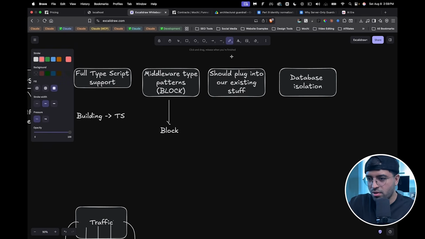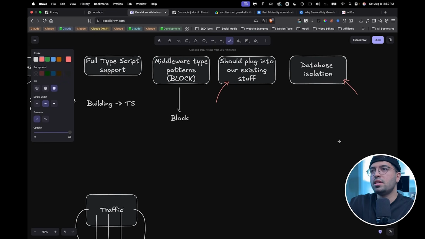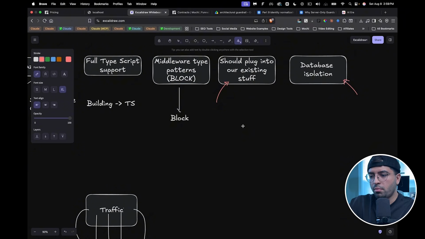But some other concepts are that it should plug into the existing stuff that we're building in the app. And then database isolation. So what I see people do a lot is if they're trying to use something like Supabase, right? What they would do is they would just use Supabase in the root of the application. That means they would use Supabase's IDE in order to connect to the database.